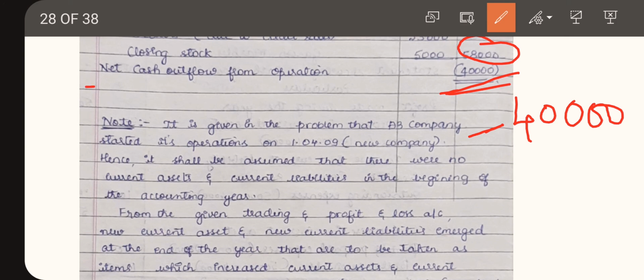That is net cash outflow from operation. Since it is a minus balance, we write it as net cash outflow from operation. If it is a positive amount, then it will be net inflow. Since it is a minus balance, it is considered as net cash outflow from operation. Okay, so thank you students.